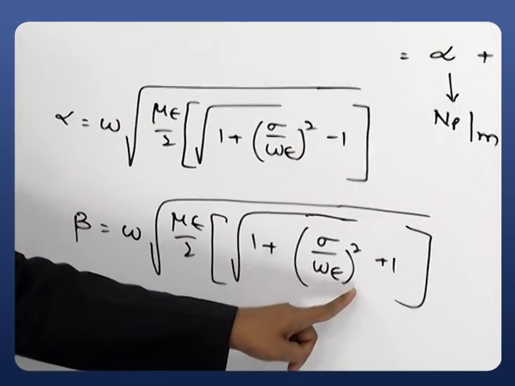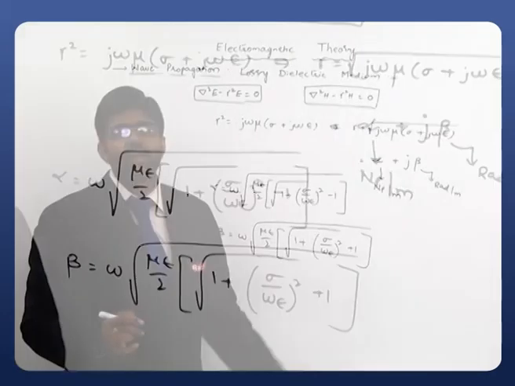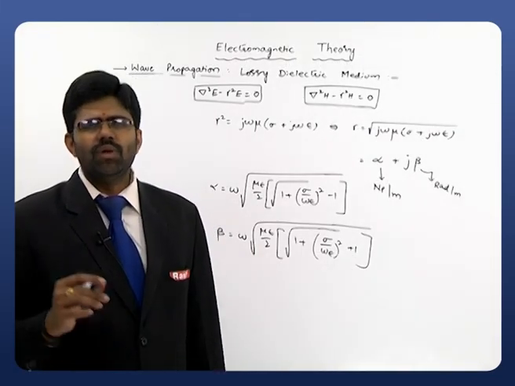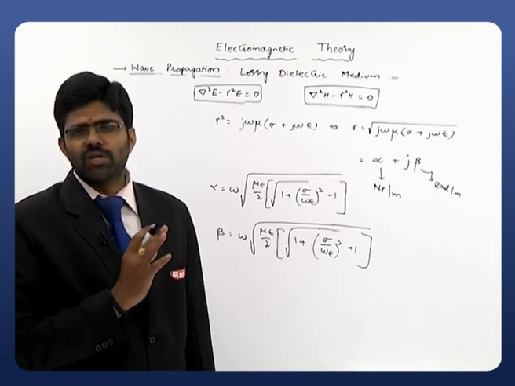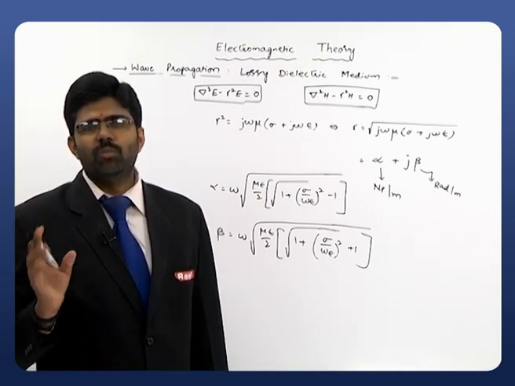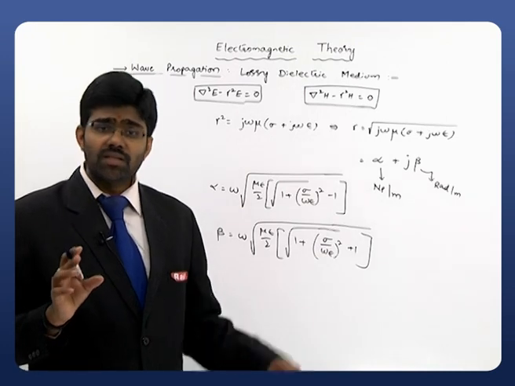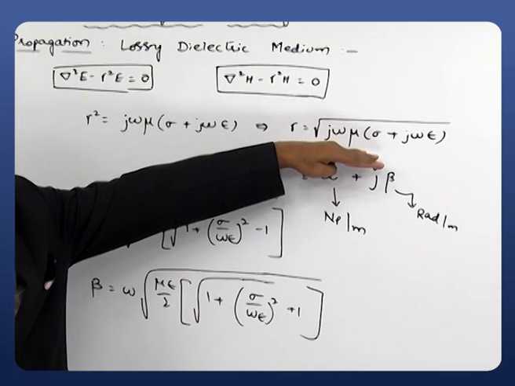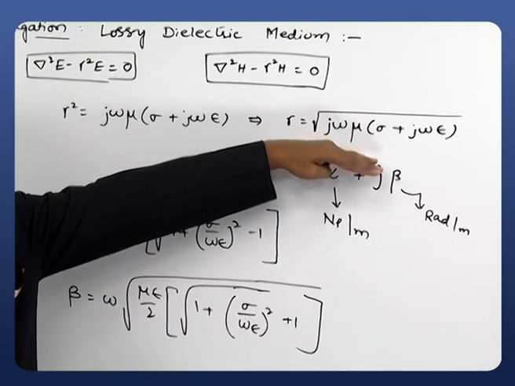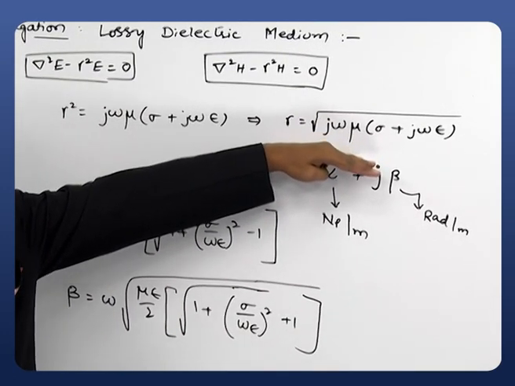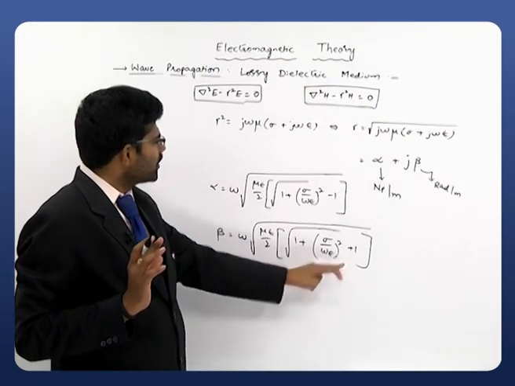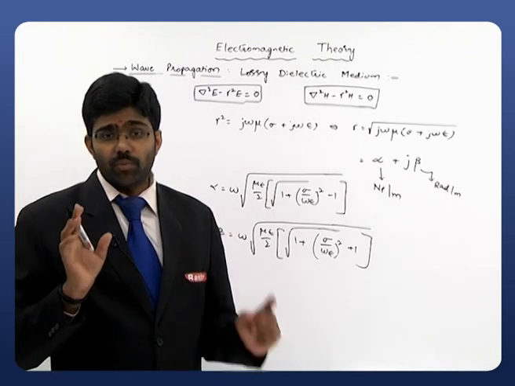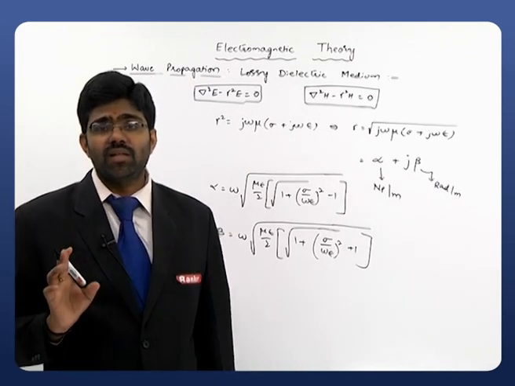These two are the equations which are useful for calculation of our attenuation factor as well as phase constant when any problem is given directly in terms of our mu, epsilon, sigma, omega, right? Otherwise there is another simple procedure. Don't go for these equations, just remember this one. That's enough. If you remember this particular quantity, we can derive alpha and beta from that one, right? Simply this particular term is nothing but our propagation constant. Clearly remember this. The propagation constant is very much useful in understanding the wave.